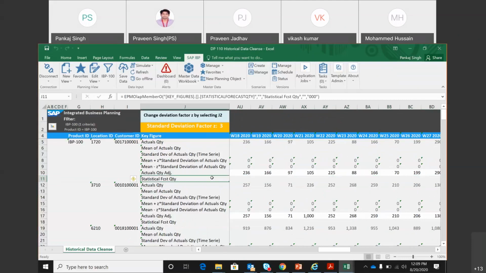Okay, so we'll see why it is not appearing here. But the answer to your question is that we can bring any of the key figures that are there in this planning area into the same template. However, depending upon the level, we will be able to work with that key figure around. Okay, so that's the answer to that question.